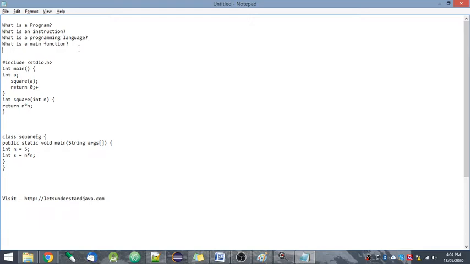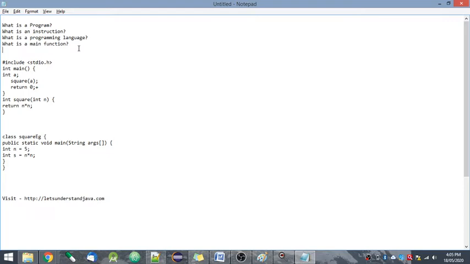What is a program? A program is nothing but a set of instructions that we provide to the computer. As we know, the computer understands only the language of instructions, basically machine language. So a program is a set of instructions that we provide to the compiler. The compiler then converts it into machine language, which the computer processes to perform the specific task and return the output. So a program is a set of instructions.